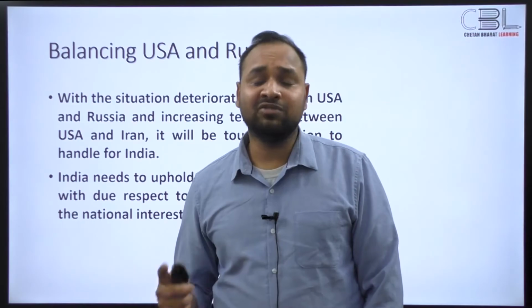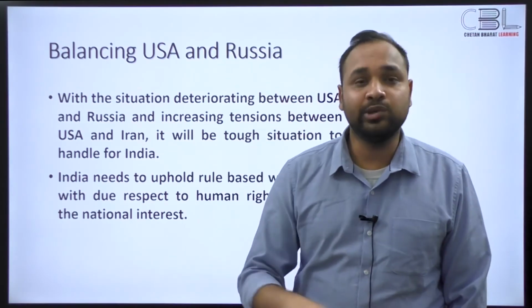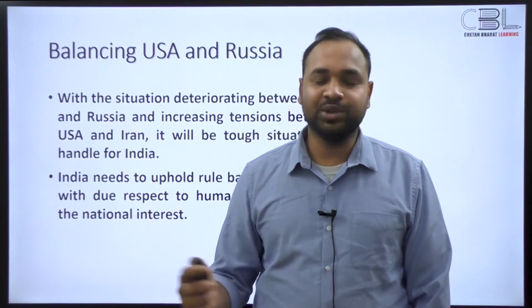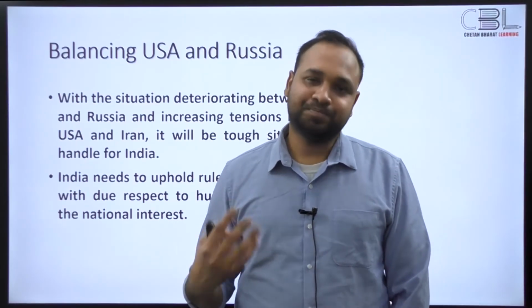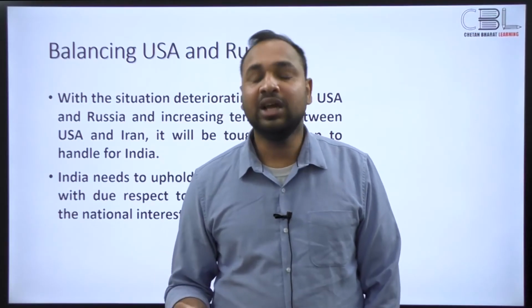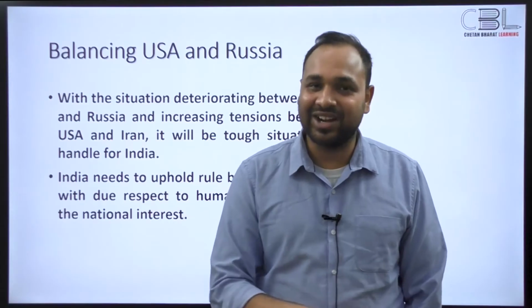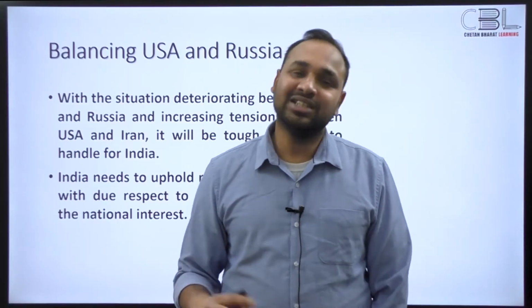Very close relations. In fact, when Prime Minister Modi was in Russia, he said, you ask any child in India who is the closest friend, he's going to say Russia. So it's very important to us that we continue to be a close partner of Russia. But at the same time, we have a growing semi-alliance sort of a deal with the United States also, because the United States is proving to be a helping hand in us countering China, right?